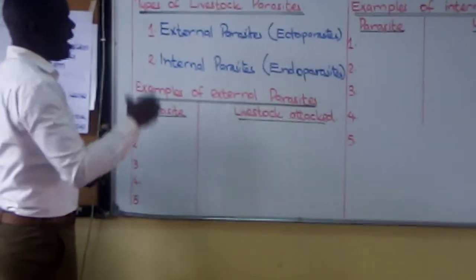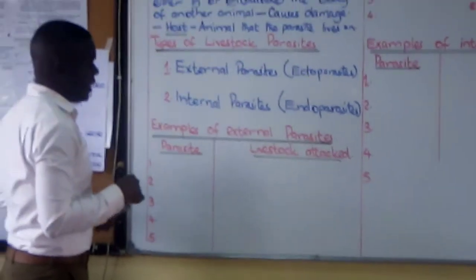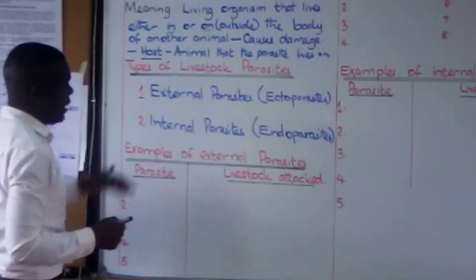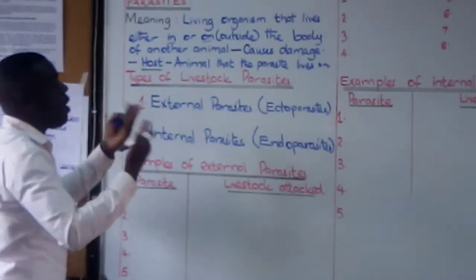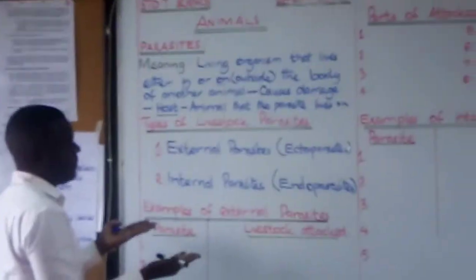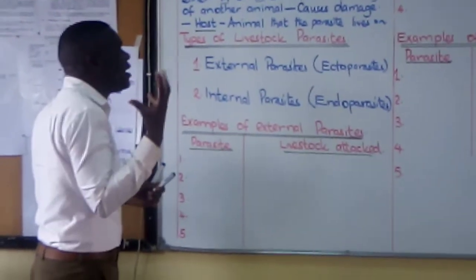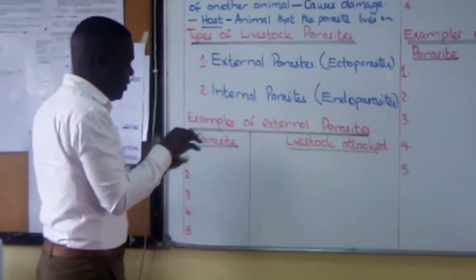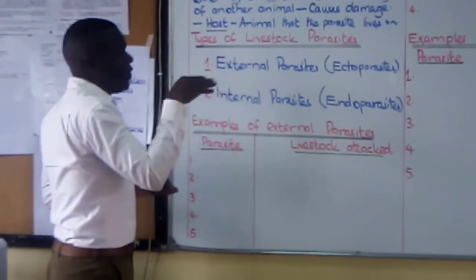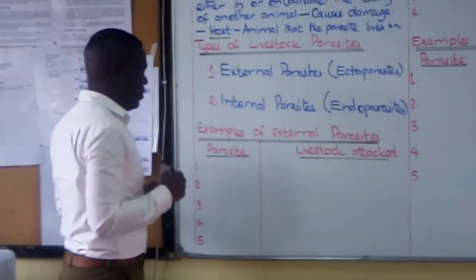So it's either external or internal. External means they live outside the body of the host, of the livestock. They either stick on the skin or some parts of that body. Then the internal, they live inside the body.